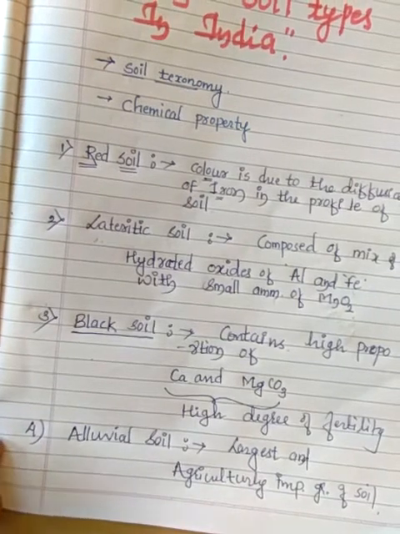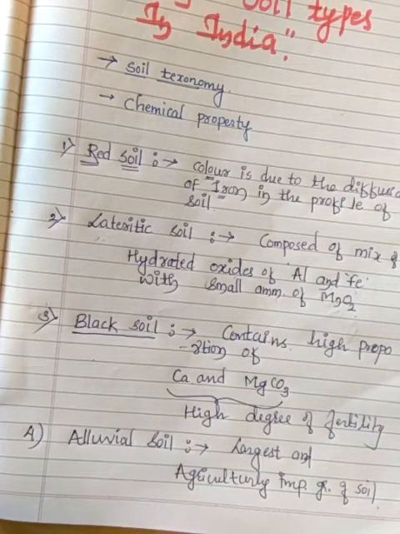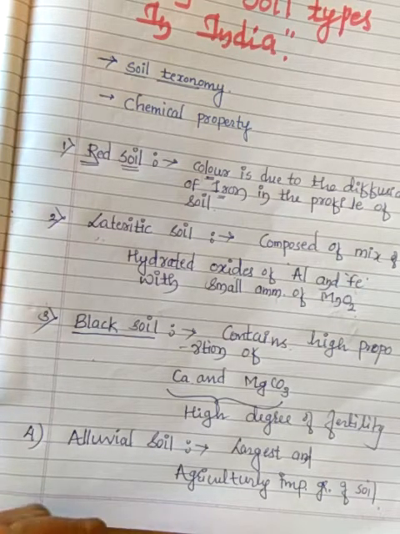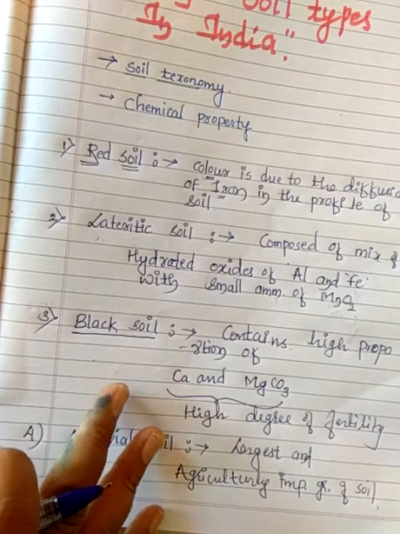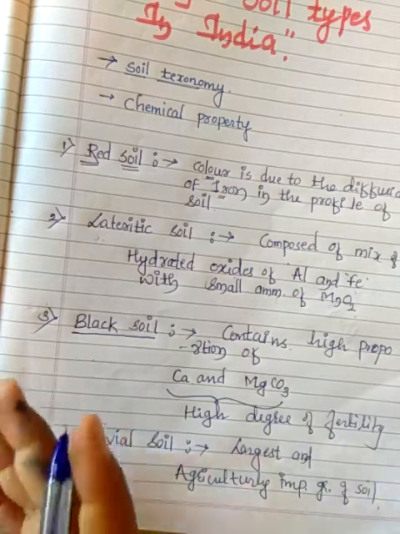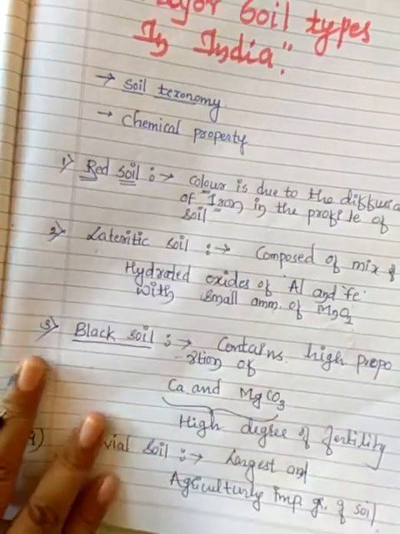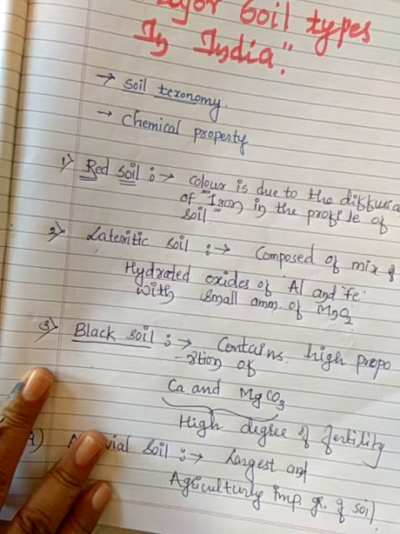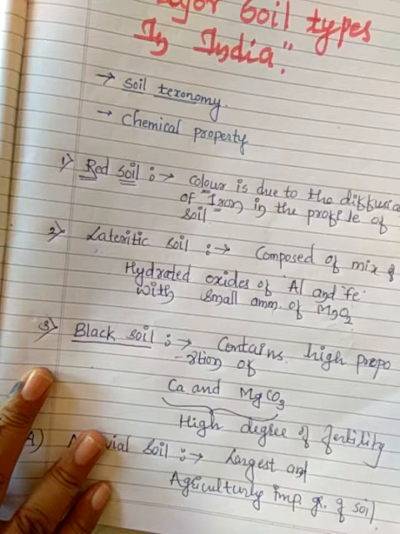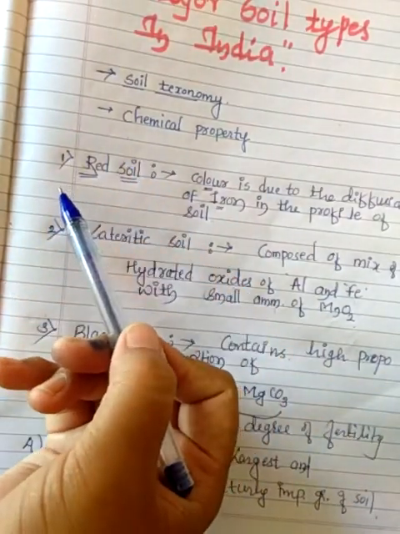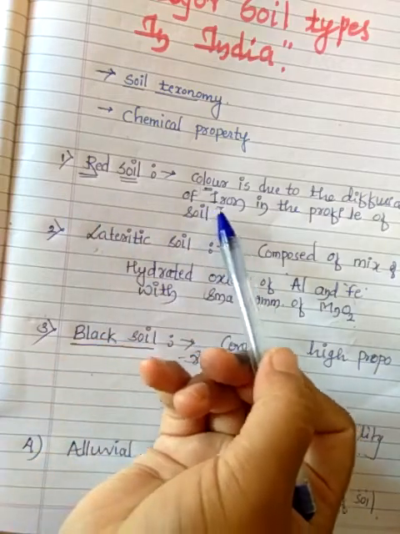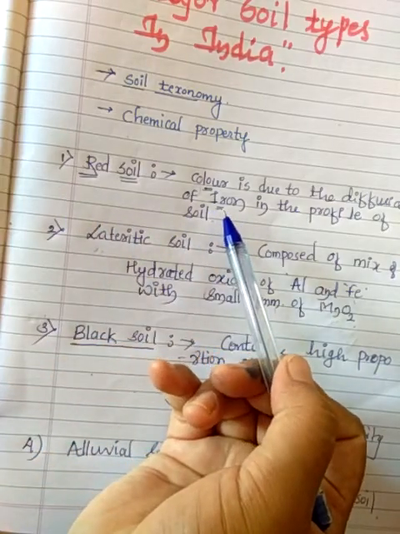Again, we have two more types: one is desert soil and another is forest and hill soil. We already know that desert soil occurs in dry areas. Forest and hill soil is high in organic matter. So here we are dealing with major soil types in India. The dominant groups of Indian soil are classified according to soil taxonomy as well as chemical property, and the first is red soil, whose red color is because of the diffusion of iron in the profile of soil.